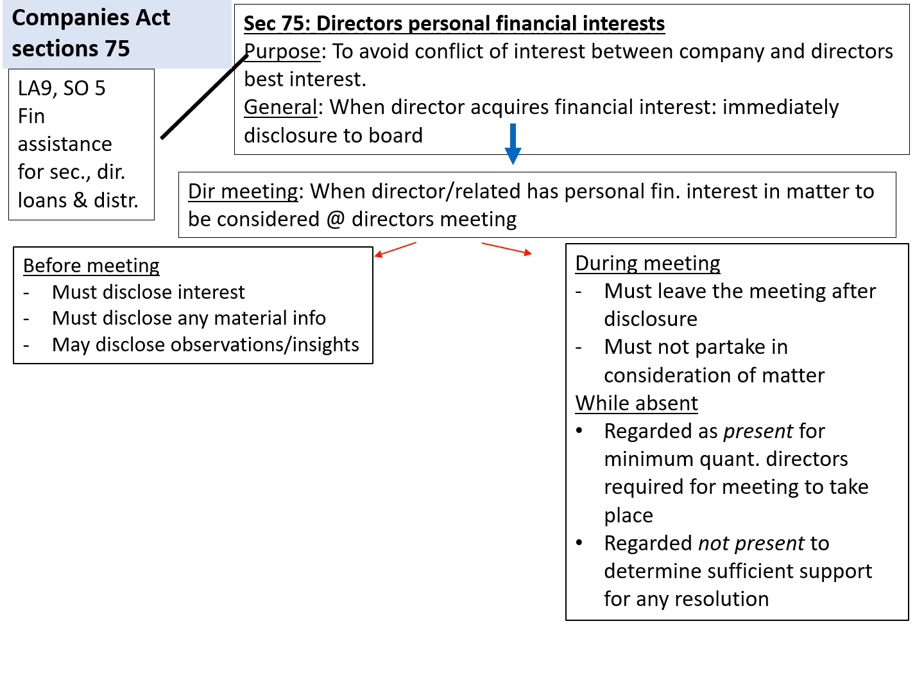However, while absent, the director is not regarded as present to determine sufficient support in relation to any resolution.